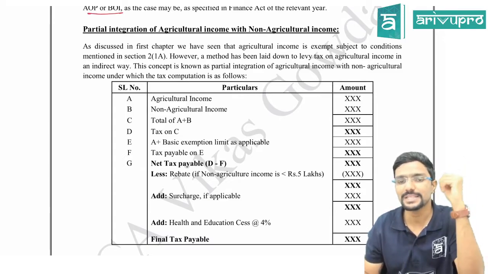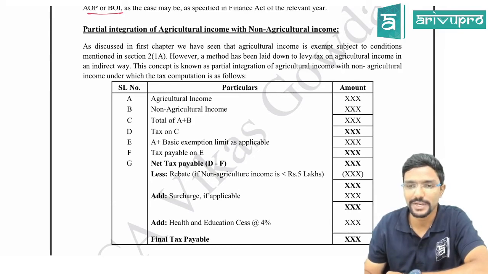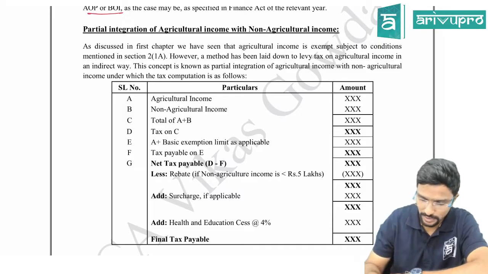However, a method has been laid down to levy tax on agriculture income in an indirect way. So they are trying to include it in an indirect way. This concept is known as partial integration of agriculture income with non-agriculture income, under which the tax computation is as follows. We will see the computation later.